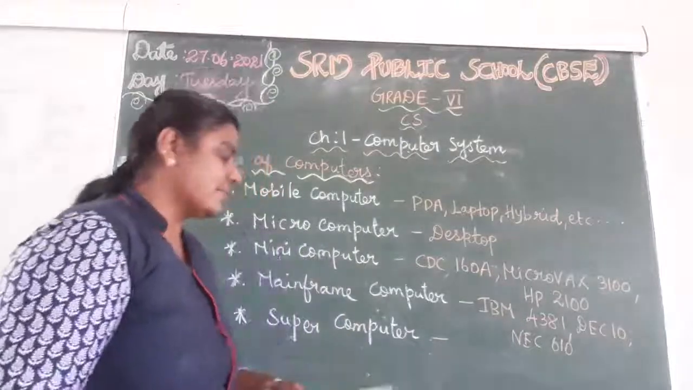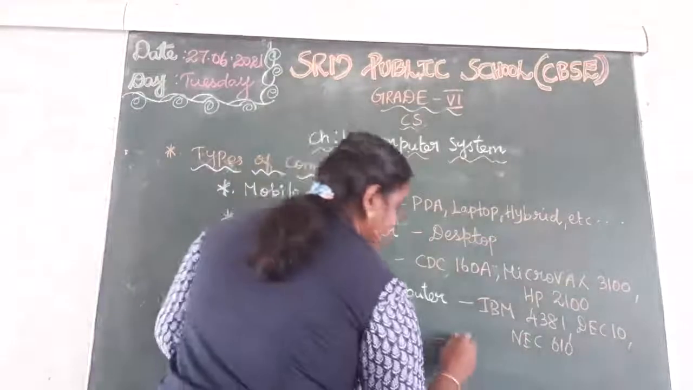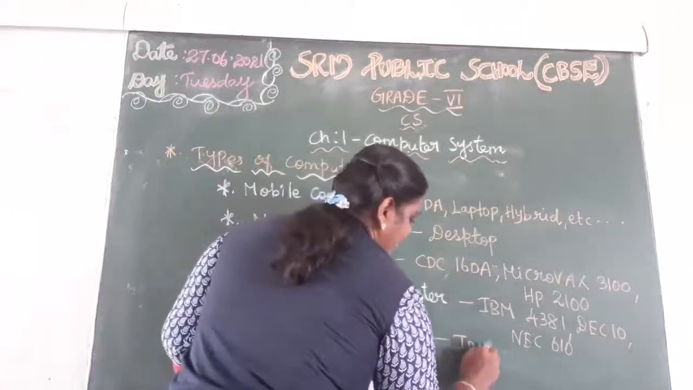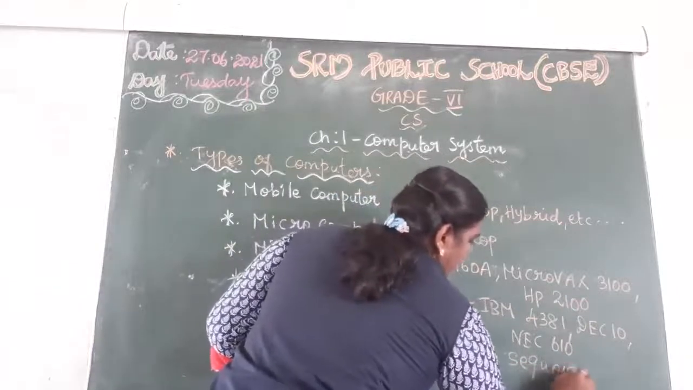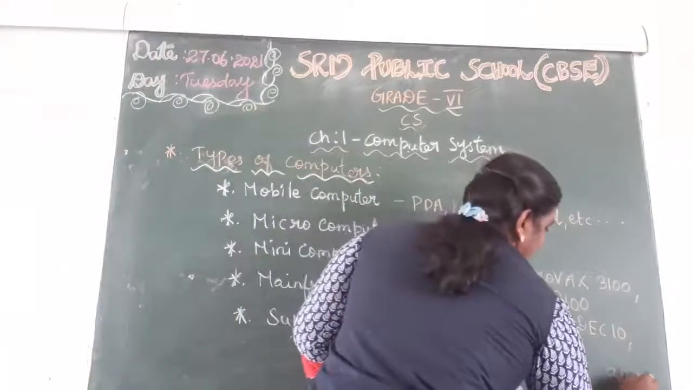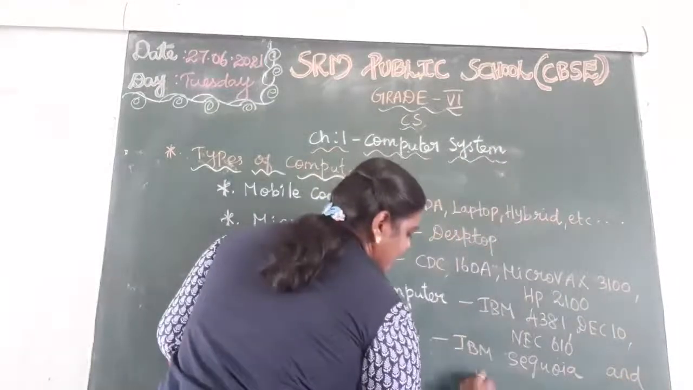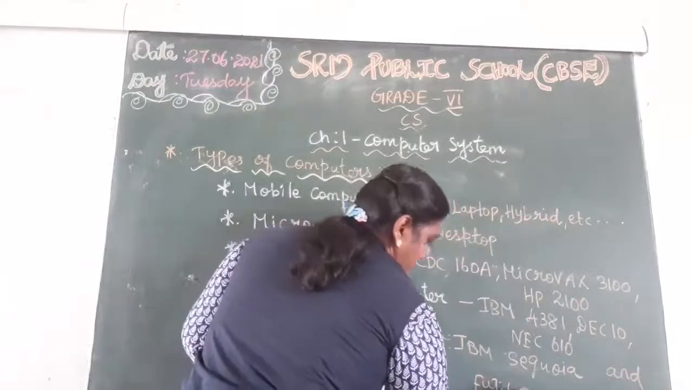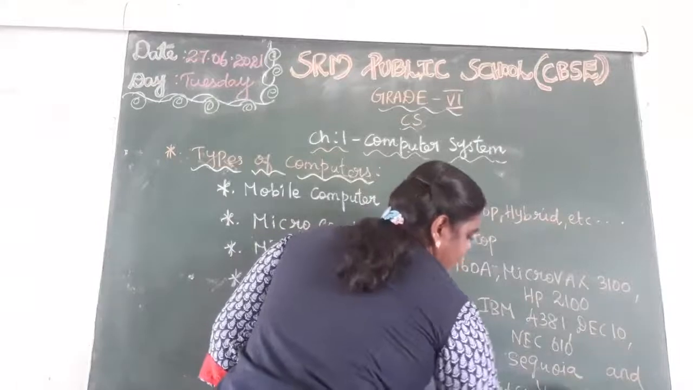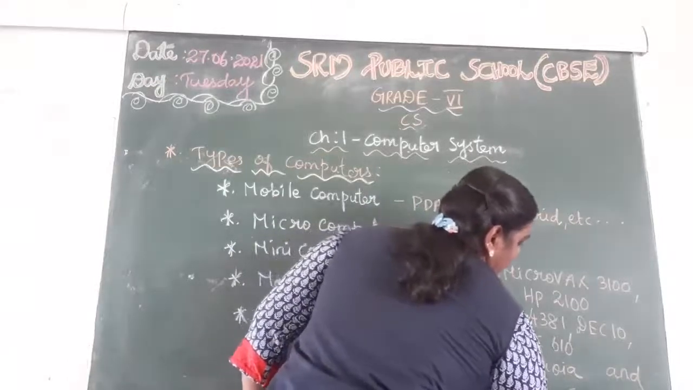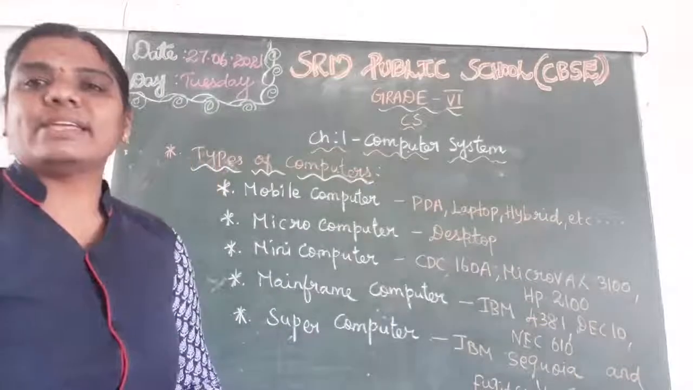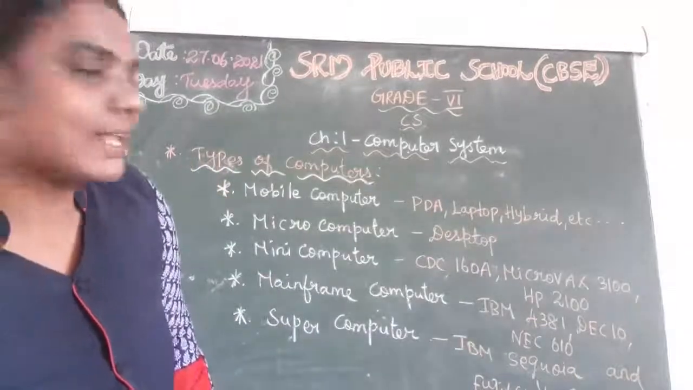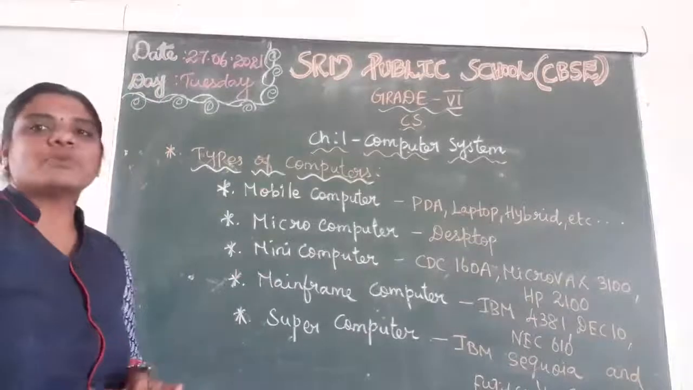So what are the examples for supercomputer? IBM Secure and Fujitsu's K computer. Understand, yes? So once again, I will recall what are the types of computers.